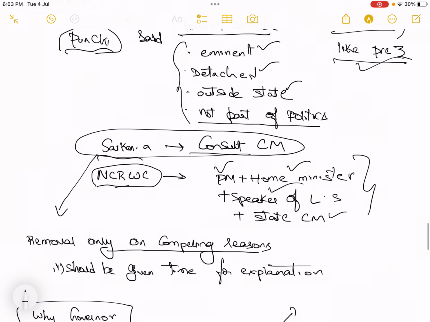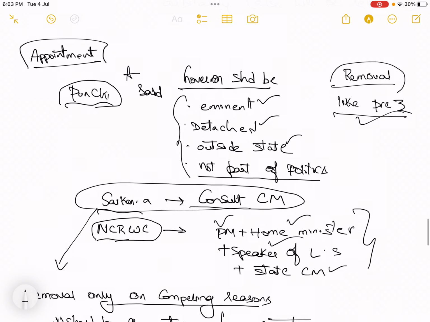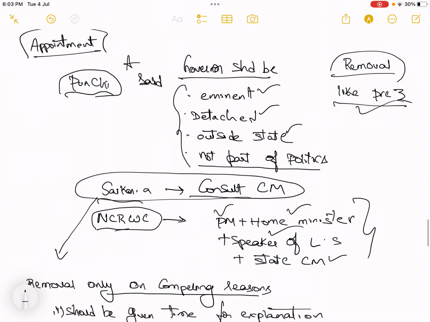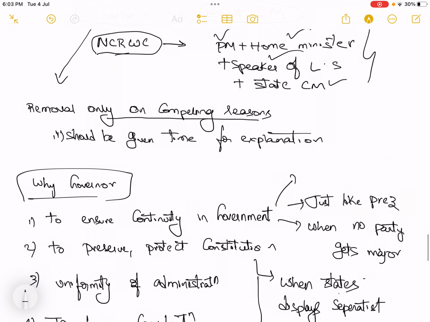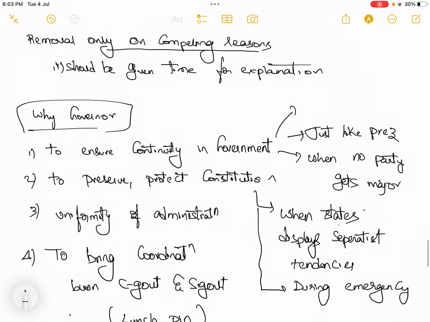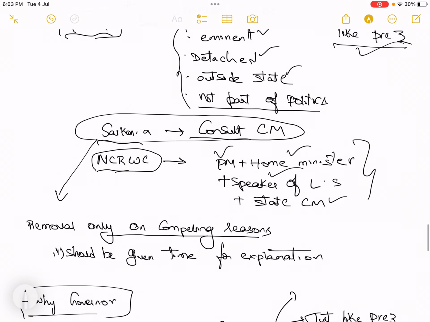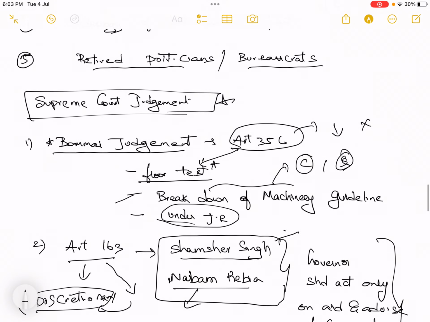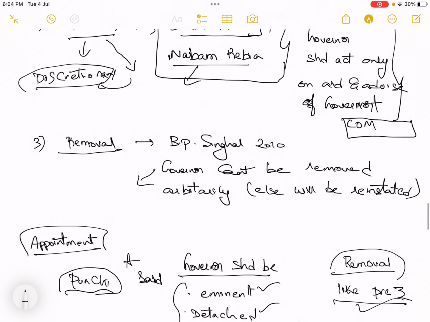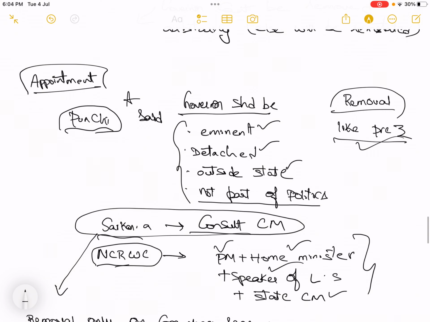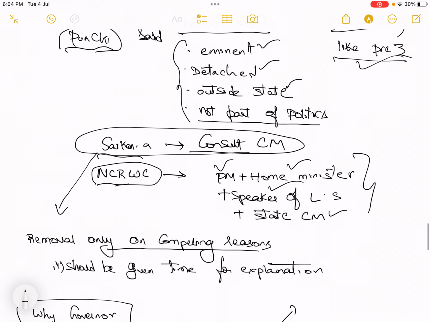Now let's also discuss why there is a need for the governor. So these things we have discussed. What are the discretionary powers of the governor? What is the role of the Supreme Court? How can these discretionary powers be curtailed using the recommendations of the Punchhi and Sarkaria Commissions? Then what is the need for the governor? Should the governor position be abolished? So this can be a question. So you have to generate the points.